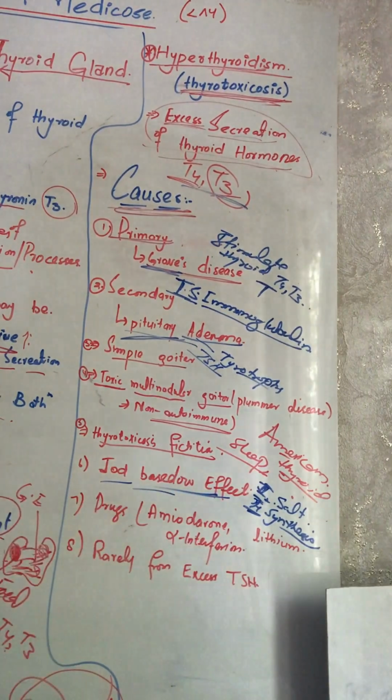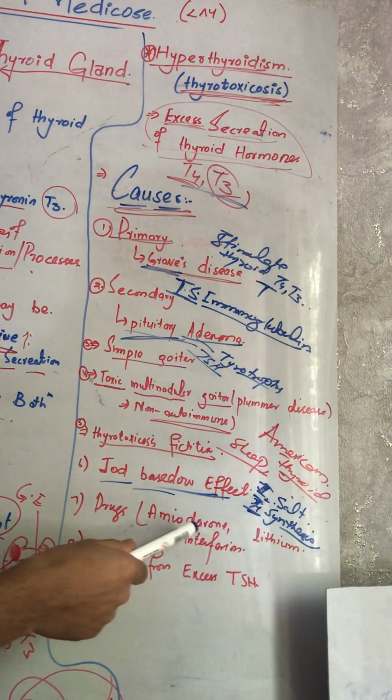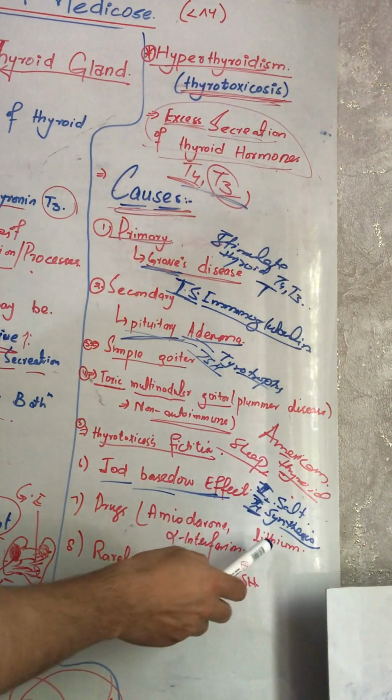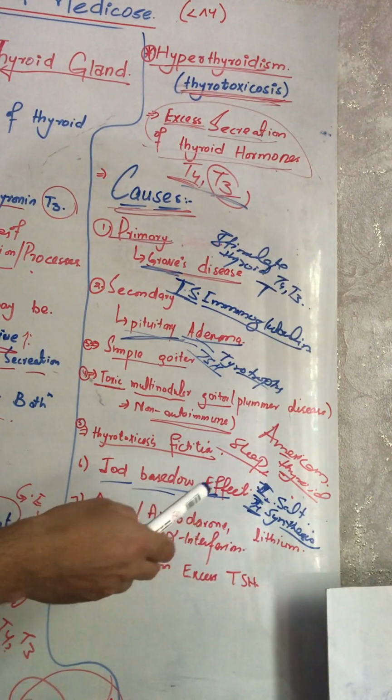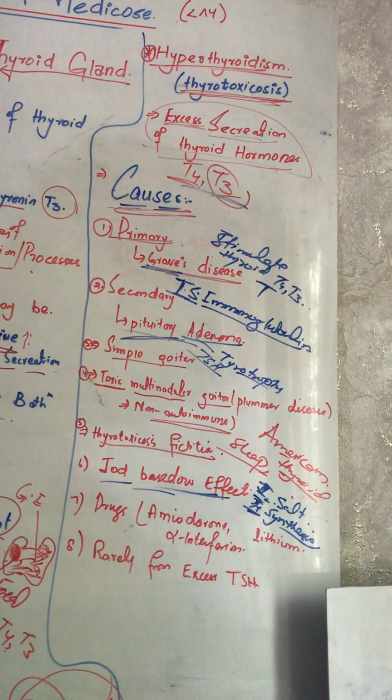That effect, the increase of T4 synthesis with the use of iodized salt, is called the Jod-Basedow effect. Then there are some drugs like amiodarone, an antiarrhythmic drug, and alpha interferon and lithium, which can also cause excess secretion of T4 and T3 from the thyroid gland.